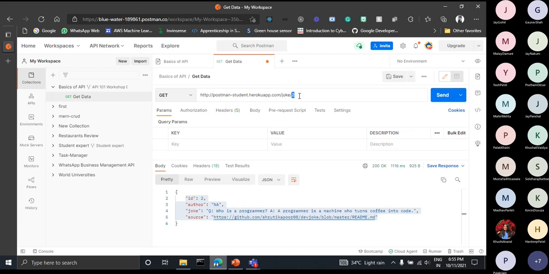Now if you want any joke, just type joke here, or if you want a joke with a specific id, just enter the id here. Now to save, we can also save this request with a better name. So just click here, and I am giving the name of this request as getting joke.